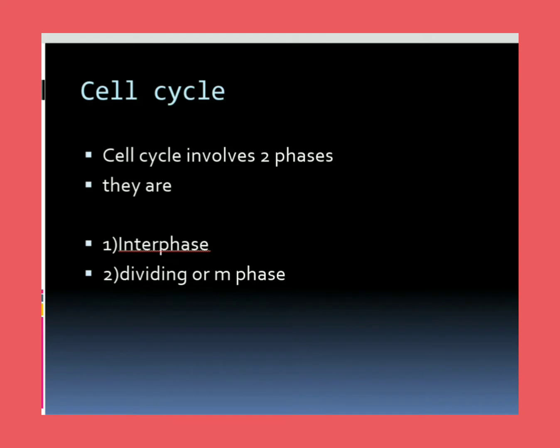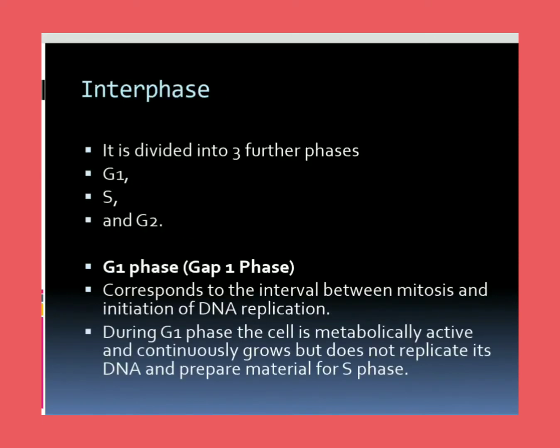The cell cycle involves two phases. They are the interphase and the dividing phase. Let us discuss them one by one. The first one is the interphase. It is also called the preparatory phase, where all the material is prepared. It is divided into three further phases. And 90% of the cell division cycle takes place in this interphase only.